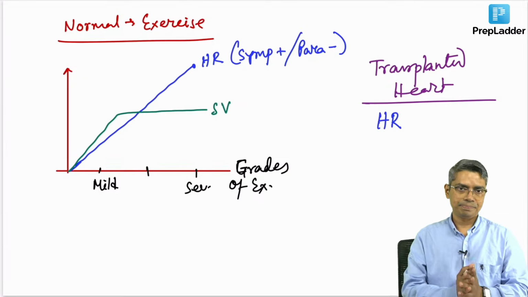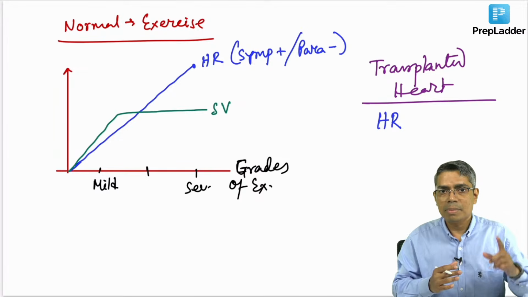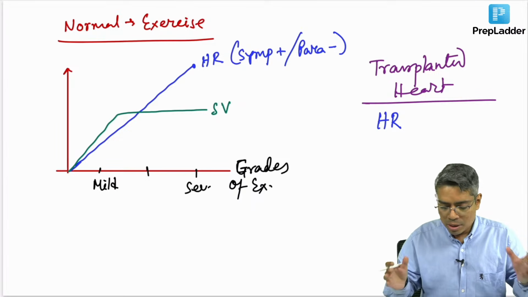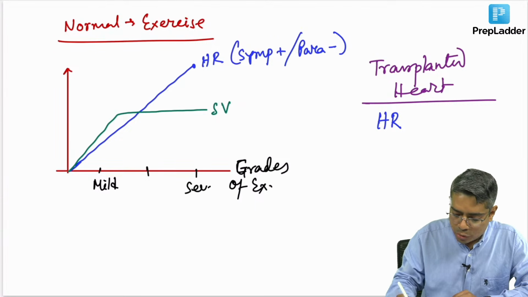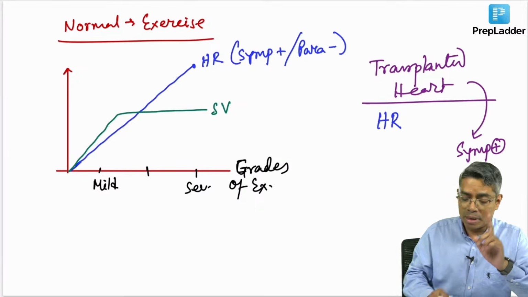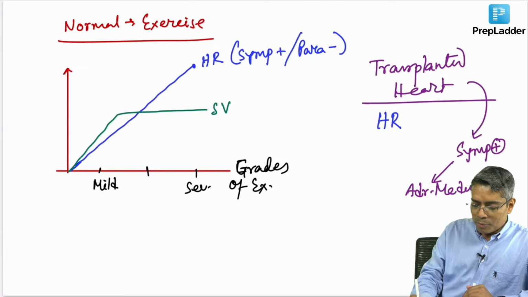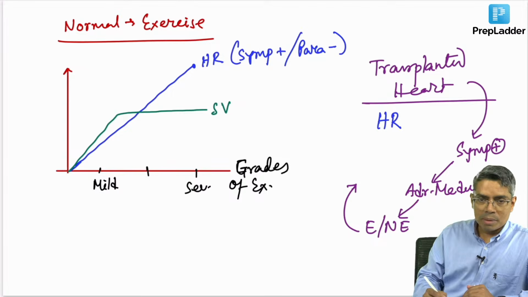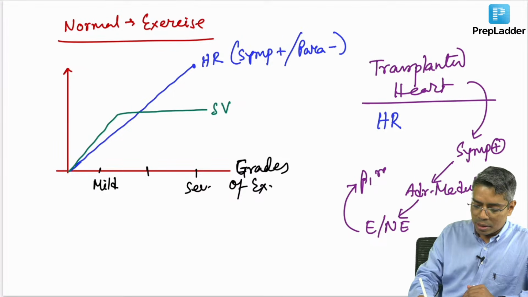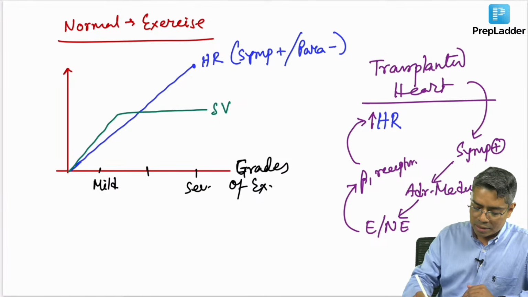But think once again. You have disconnected the sympathetic and parasympathetic system from the heart, but the sympathetic and parasympathetic system is there in the other parts of the body. So, whenever this transplanted-heart person is doing exercise, the sympathetic system of the other parts of the body will be activated. It will reach the adrenal medulla, which will secrete epinephrine and norepinephrine. Now this epinephrine and norepinephrine is going to act on the beta 1 receptors on the heart muscles, and this beta 1 receptor stimulation will increase the heart rate.